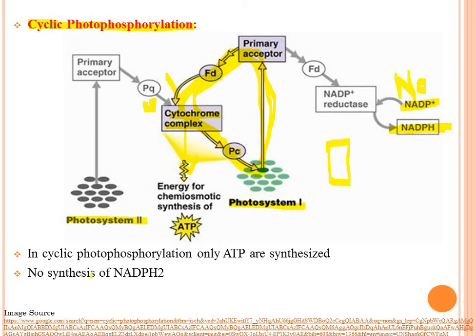Means ATP is synthesized. In cyclic photophosphorylation, only ATP is synthesized. No synthesis of NADPH2. This is the important thing in cyclic photophosphorylation. And cyclic photophosphorylation takes place when conditions are adverse, when there is unavailability of water for photolysis. Means they only generate ATP but not NADPH2.